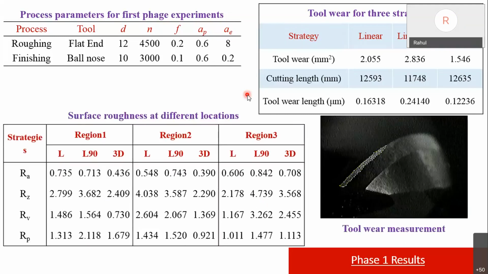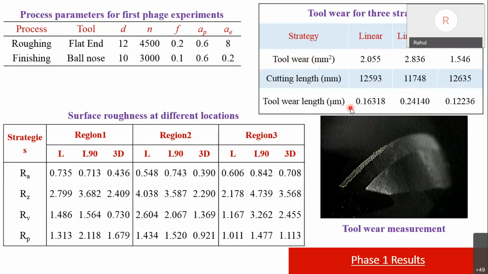Tool wear we measured with that USB microscope, and image software we used to fix up this area. So tool wear is measured in terms of area, and then we convert it into tool wear length. We divide by the total cutting length that we could get from Power Mill, and converted the tool wear area into tool wear length.